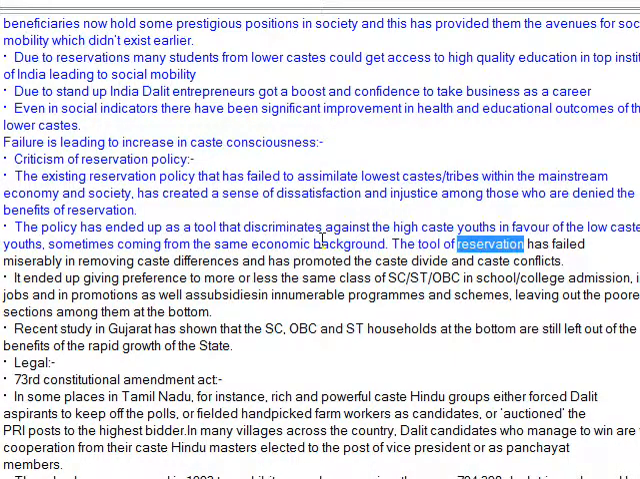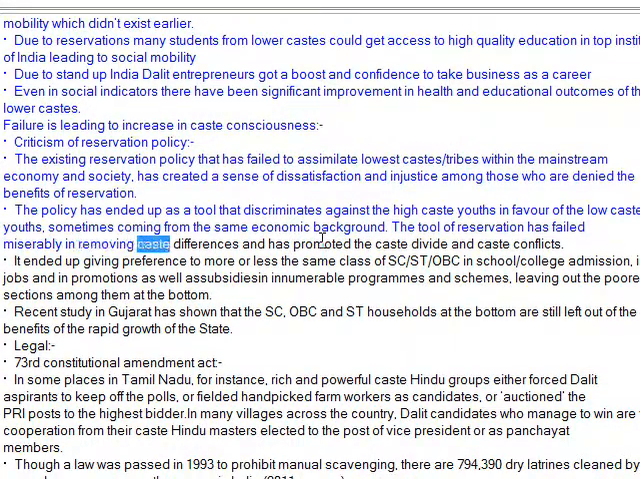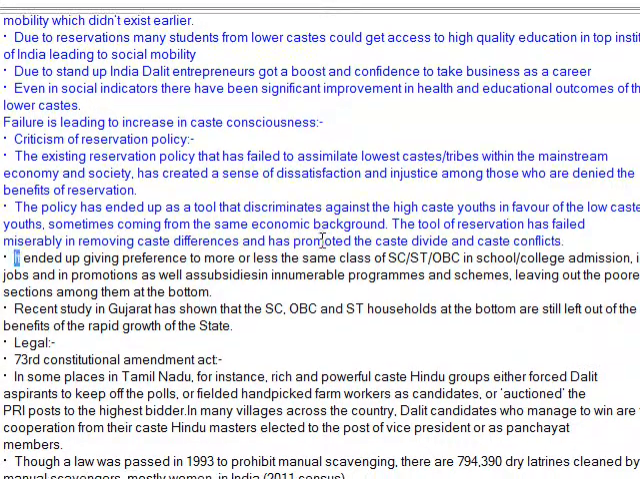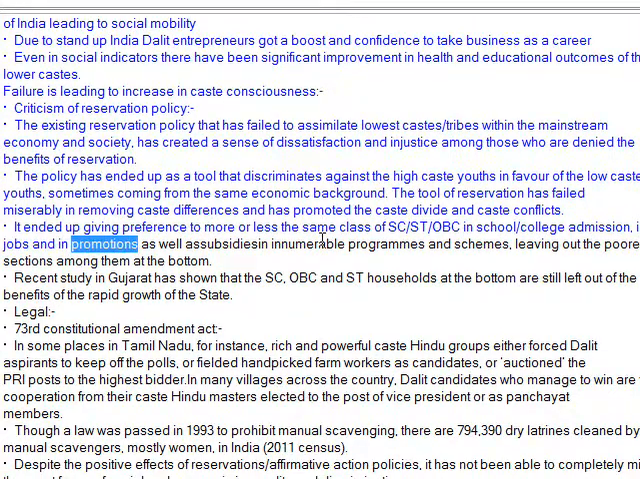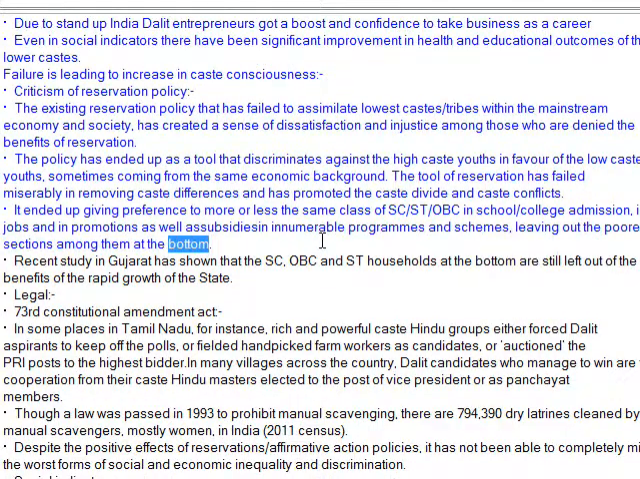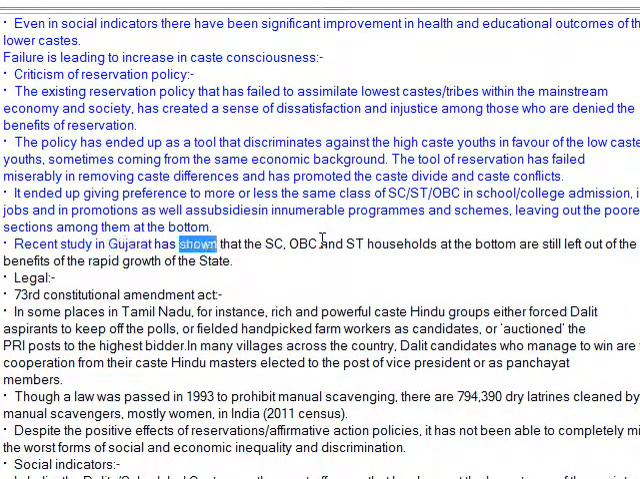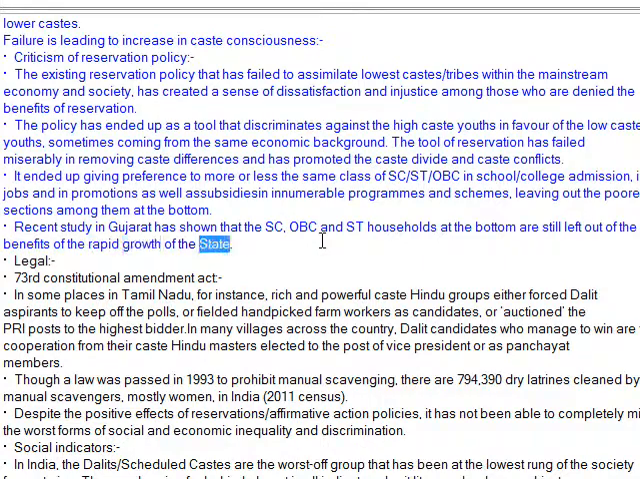The tool of reservation has failed miserably in removing caste differences and has promoted the caste divide and caste conflicts. It ended up giving preference to more or less the same class of SC/ST/OBC in school/college admission, in jobs and in promotions, as well as subsidies in innumerable programs and schemes, leaving out the poorer sections among them at the bottom. A recent study in Gujarat has shown that the SC, OBC and ST households at the bottom are still left out of the benefits of the rapid growth of the state.